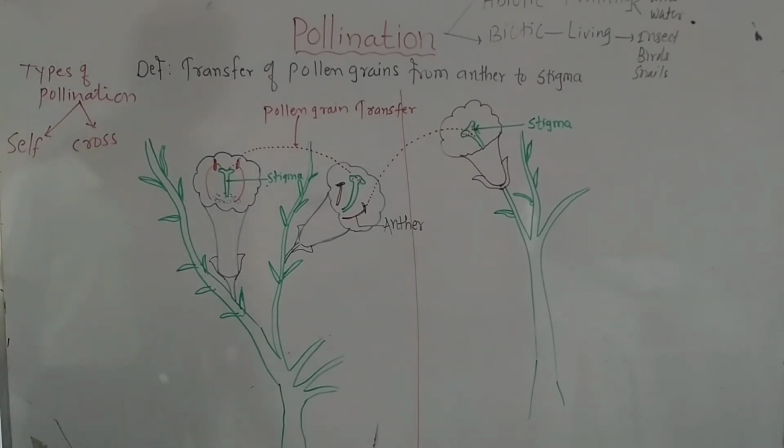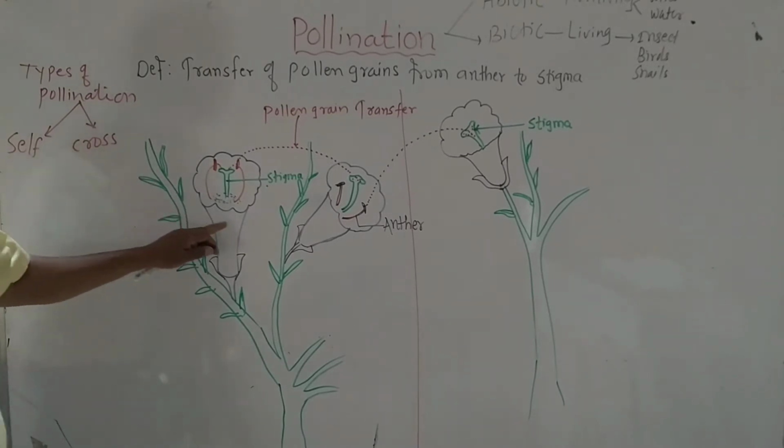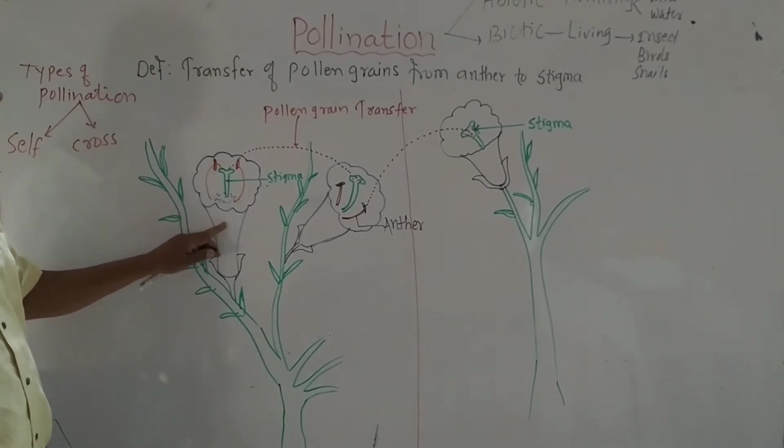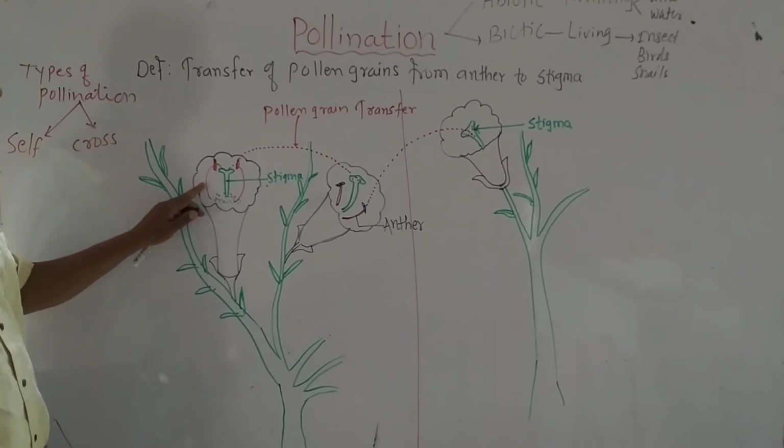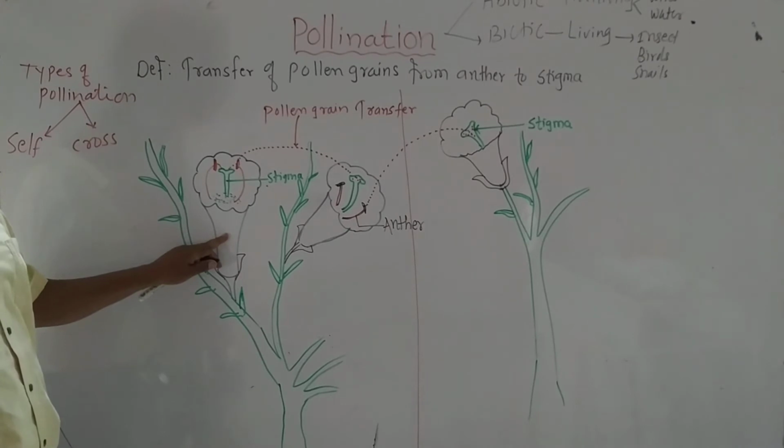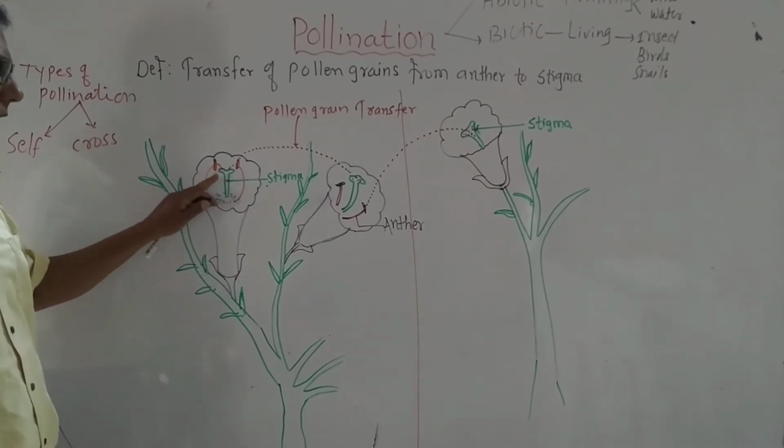Remember these things. In self-pollination, bisexual flowers are involved, in which there is transfer of pollen grains from anther to stigma of the same flower. Anther to stigma of the same flower.